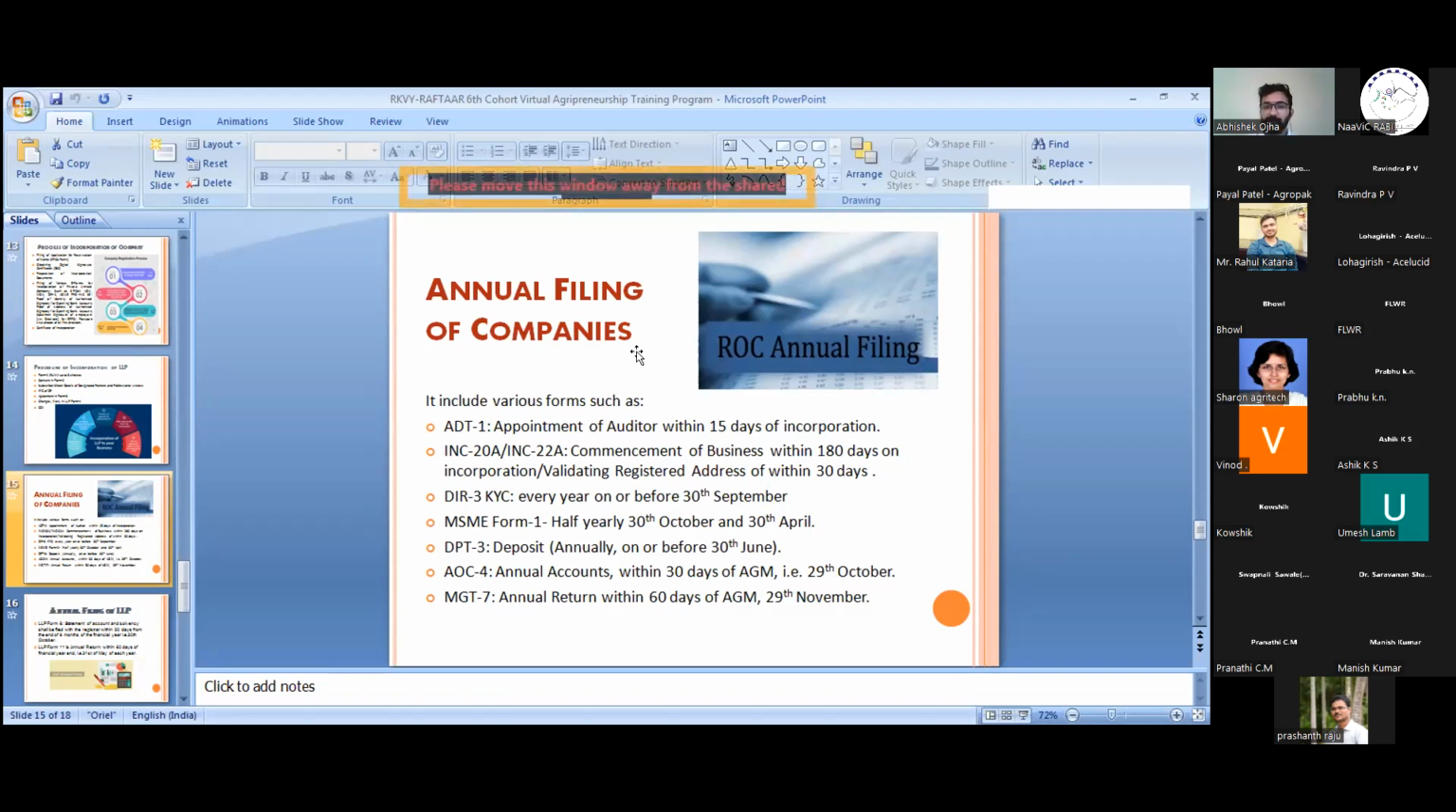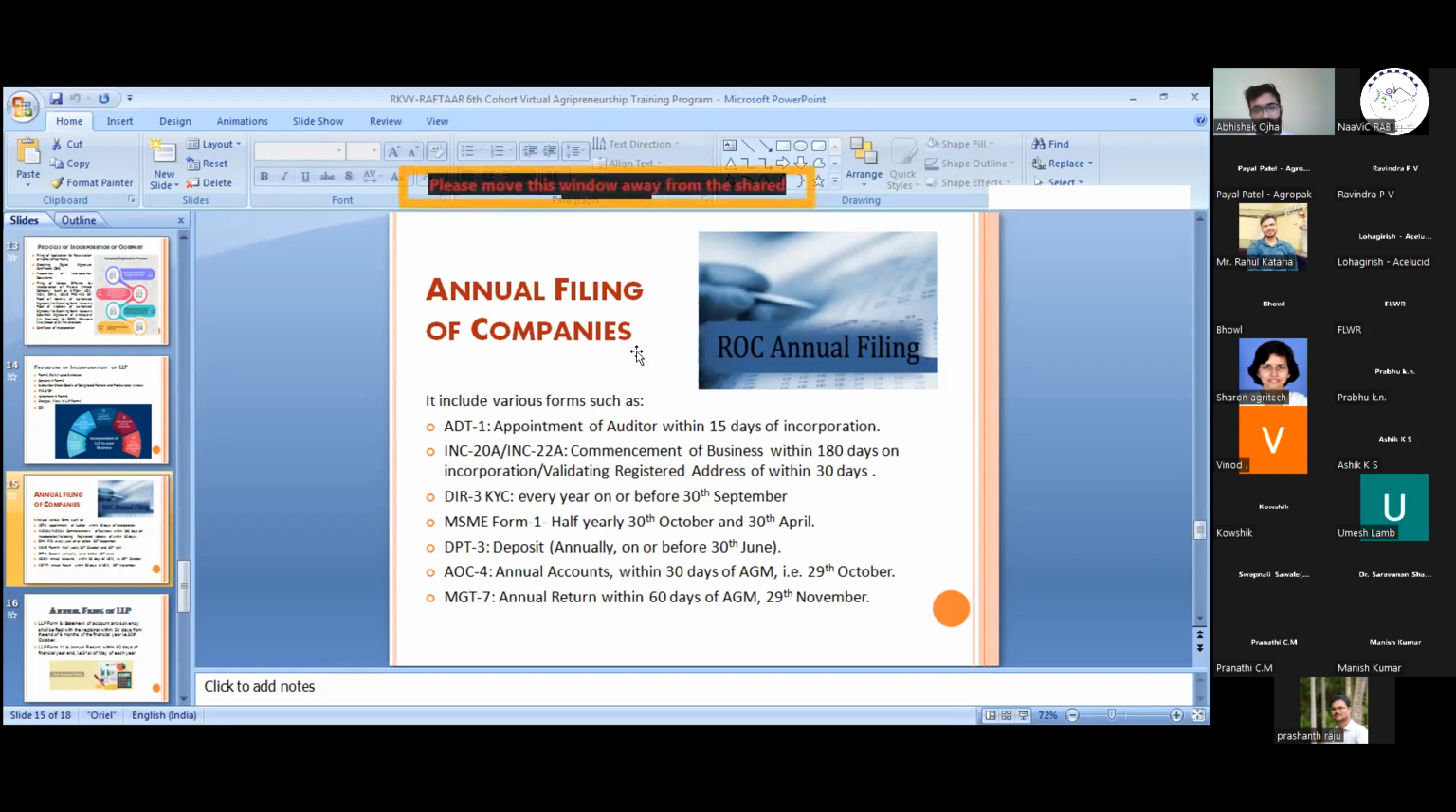INC 22A is validating the registered address of the company. If, while incorporating a company, we cannot provide the proper address of the company, then we can do it in INC 22A within 30 days of incorporation. Then there comes the form DIR 3 KYC. It is the KYC of all the directors, which is to be done every year now, on or before 30th September.